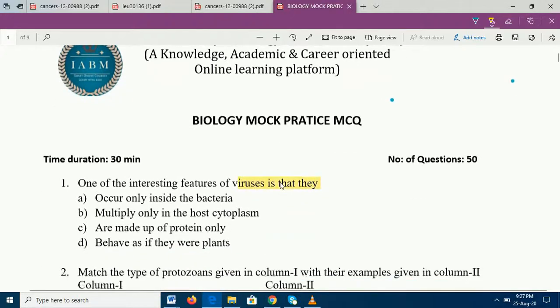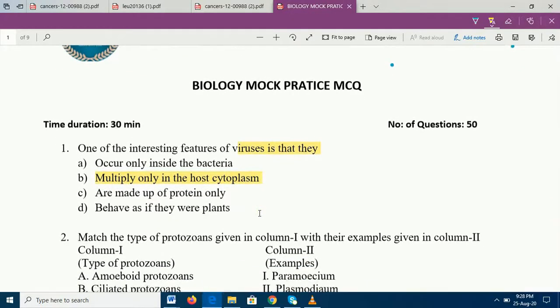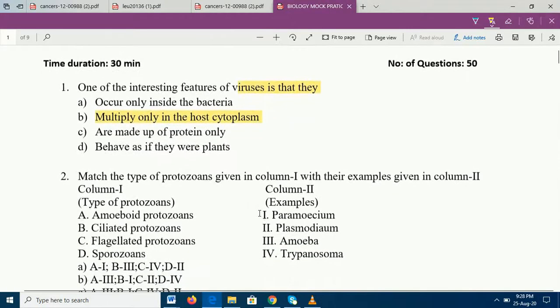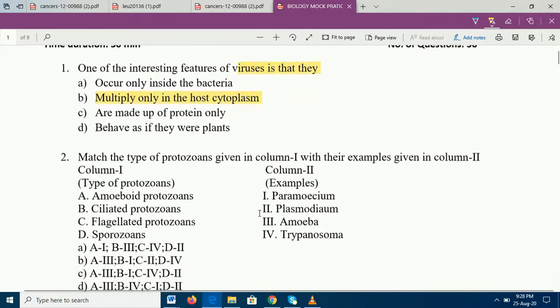Question number 1. One of the interesting features of viruses is that, yes, we all know that viruses neither come under prokaryotes nor under eukaryotes. They are acellular, right? So the only very important as well as interesting feature of the viruses is that they multiply only in host cytoplasm. This is the answer, which is a very interesting and very simple question about virus. But at the same time, my dear students, you also need to learn the different scientists who were involved in the discovery of viruses, which is always a very important question in the exam of NEET or NET.